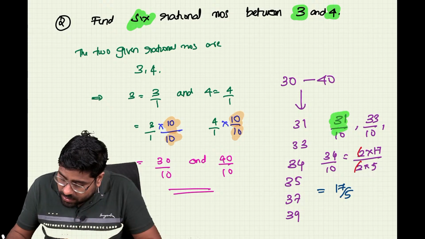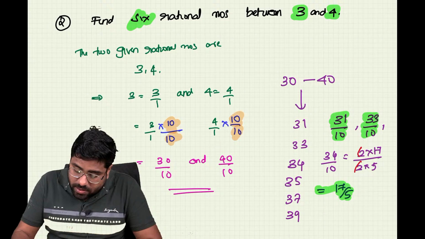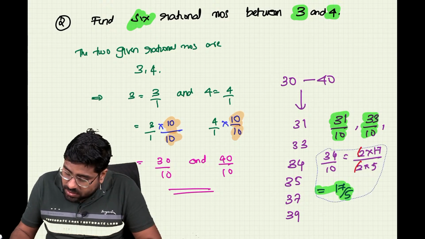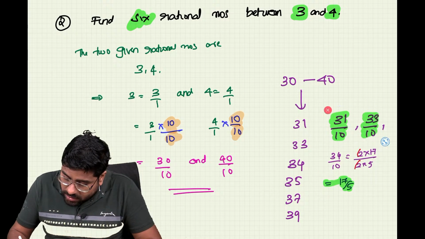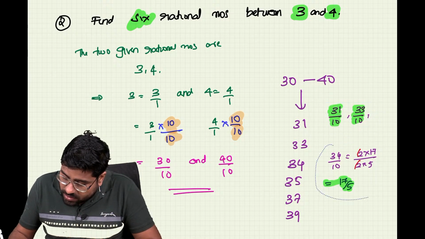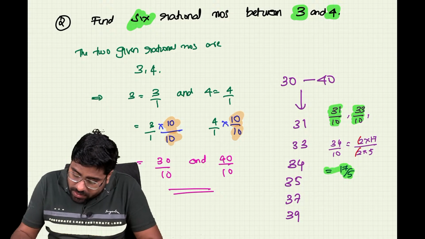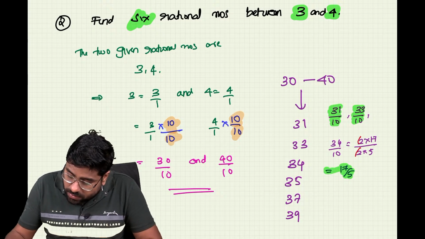I'll just mark my answers in green. So the final answers are actually marked in green. Alright. Now we have got 3 numbers. Now let's go for the 4th number. And the 4th number is going to be what? Your 4th number is going to be